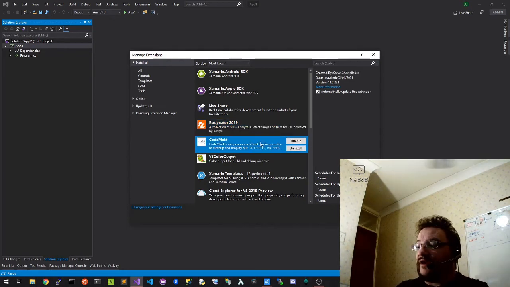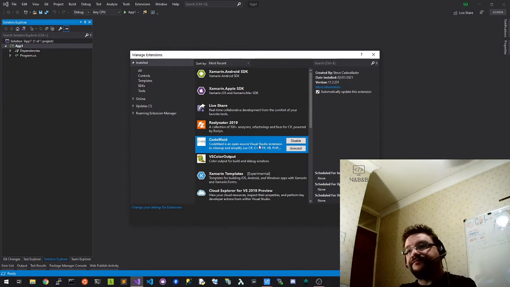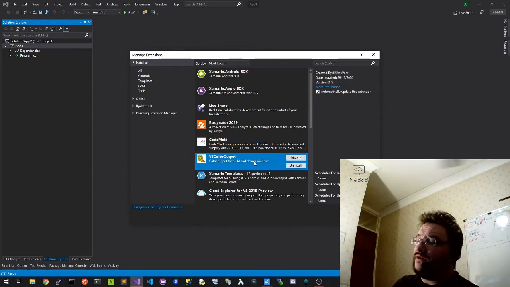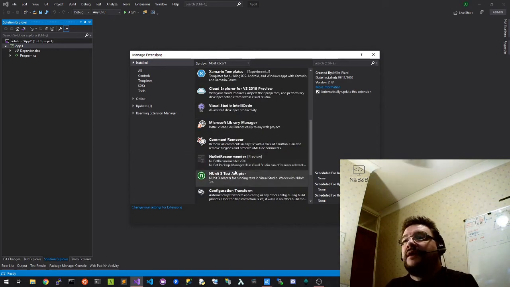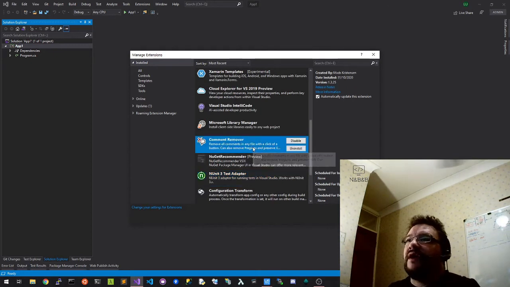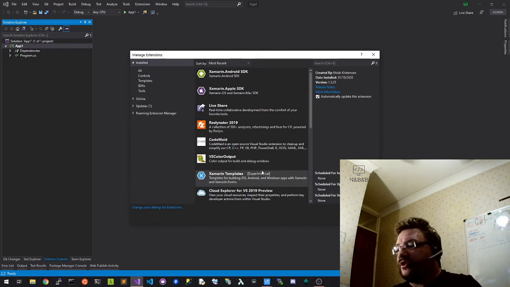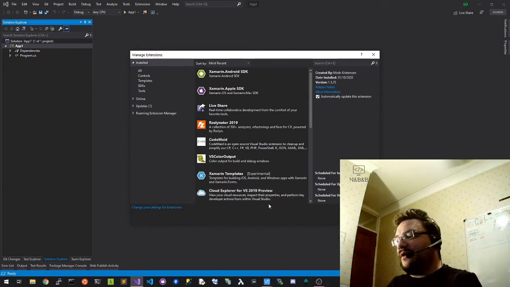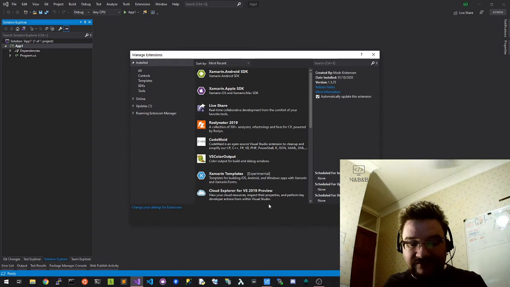CodeMaid is another thing I would recommend that does code cleanup. VSColorOutput, that's quite nice. When you build, you get different colors in your build output. NUnit 3 Test Adapter allows us to run unit tests, which we will come to. I have a comment remover, which I always had to use for something else. And I haven't got it installed here, but on my work machine, I also have a spell checker because my spelling is atrocious. And working with a team, I don't want my code reviews caught up on, hey, you misspelled this. So yeah.